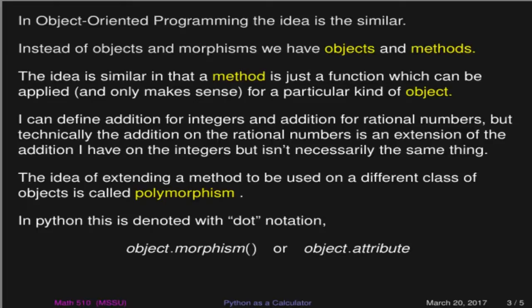A similar example, if you are familiar with the C language: an object is really just a structure, a morphism is a function that can be applied on a particular structure, and an attribute is an element inside that structure. So that's another context where this is similar to something that you've seen in another programming environment.